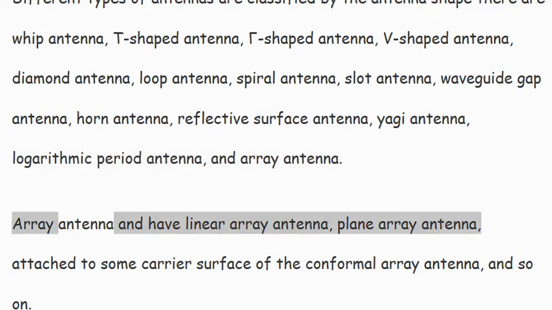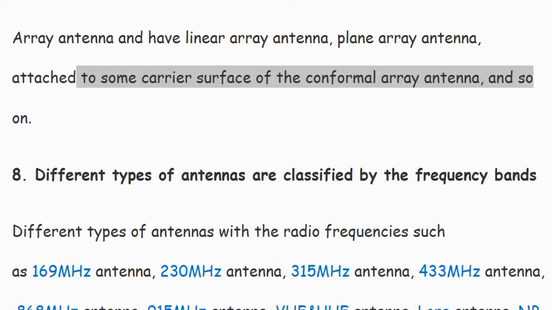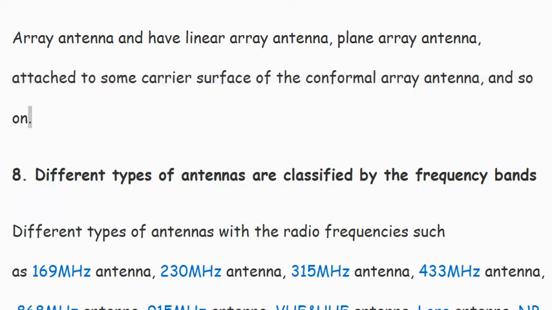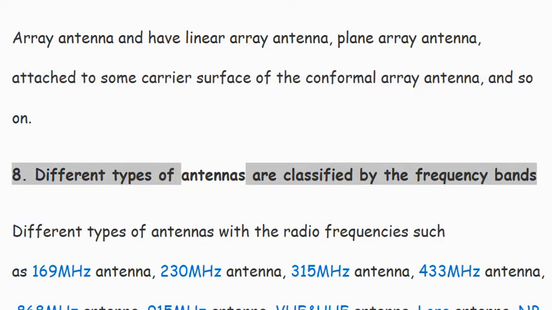Array antenna has linear array antenna, plane array antenna, attached to some carrier surface of the conformal array antenna, and so on. 8. Different types of antennas are classified by the frequency bands.